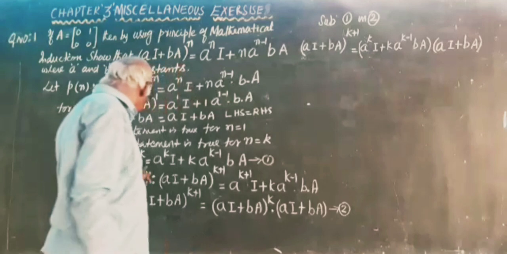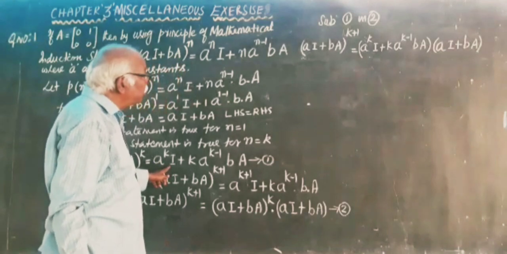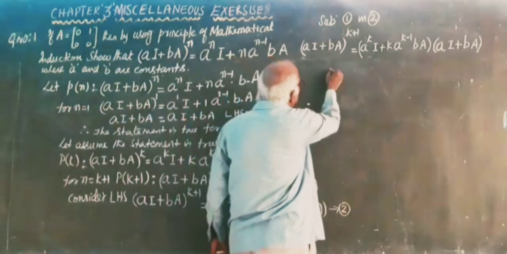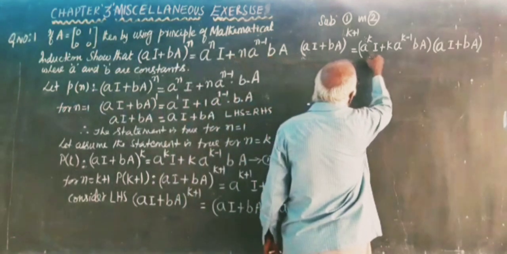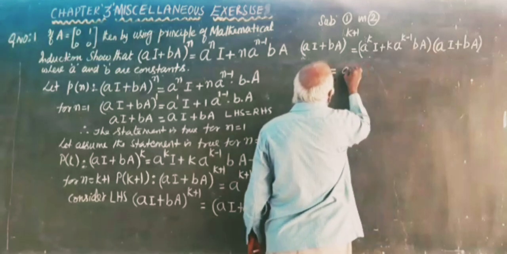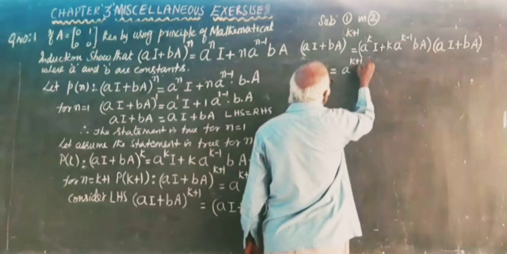This is substituting equation 1. Now we have to multiply. a^k into a gives a^(k+1).